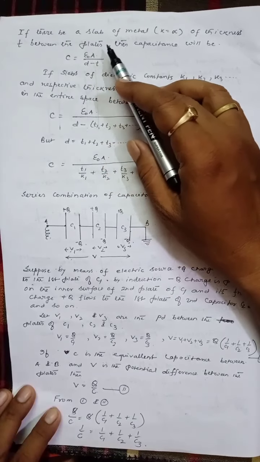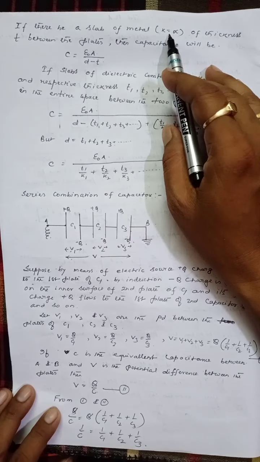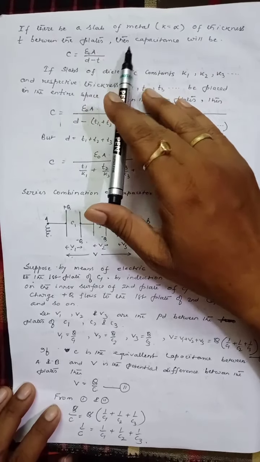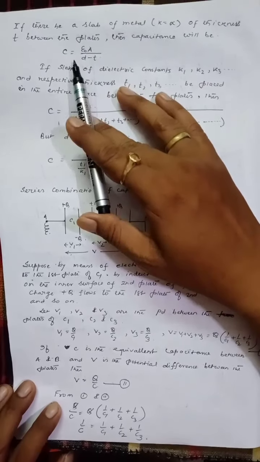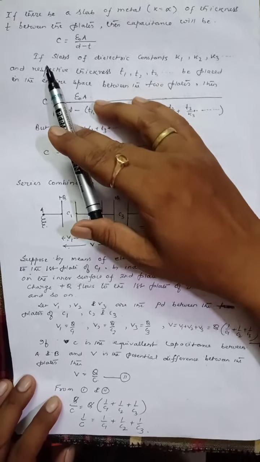If there is a slab of metal, K equals infinity, since for metal the dielectric constant is infinity, of thickness t between the plates, then the capacitance will be C equals epsilon naught A divided by d minus t.